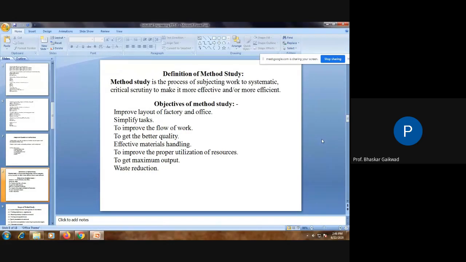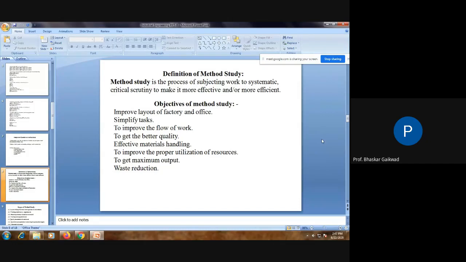Next, to improve the proper utilization of resources. So what are the resources? Properties, man, materials, and machines. These are the resources actually used in production. You have to make use of all these resources in the proper way so that material cost will not increase, manpower and related cost will not increase, and machine cost will not increase.